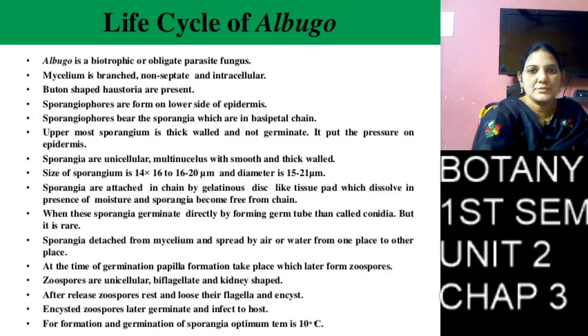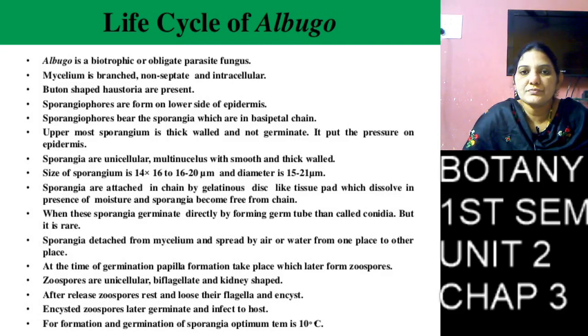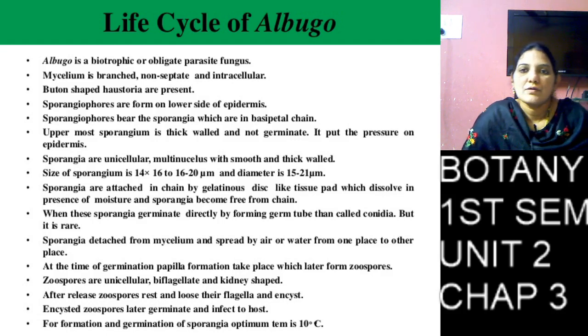Today we discuss the life cycle of Albugo. Albugo is a fungus.